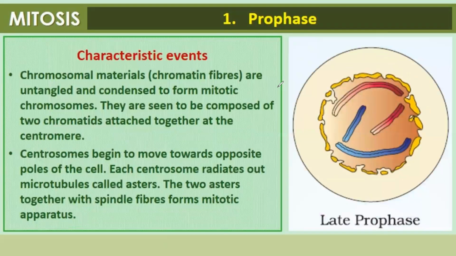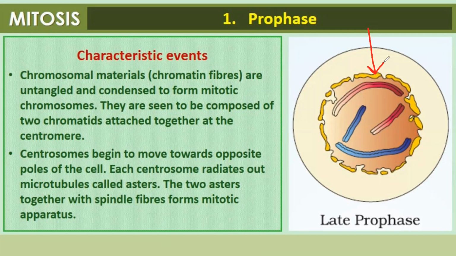What are the characteristics of prophase? Chromosomal material, that is chromatin fibers, are untangled and condensed to form mitotic chromosomes. So during this phase, we are able to observe chromosomes. They are seen to be composed of 2 chromatids attached together at the centromere.